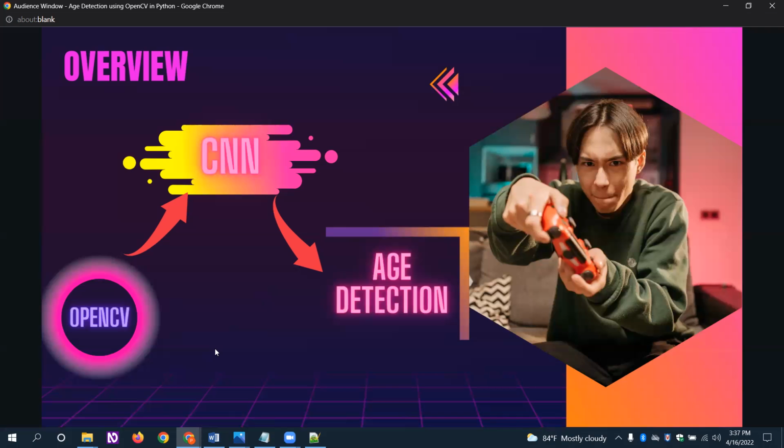When these two combine to form a function, they work together to form the age detection of a person, either from the live status of a person or from image processing of a person.